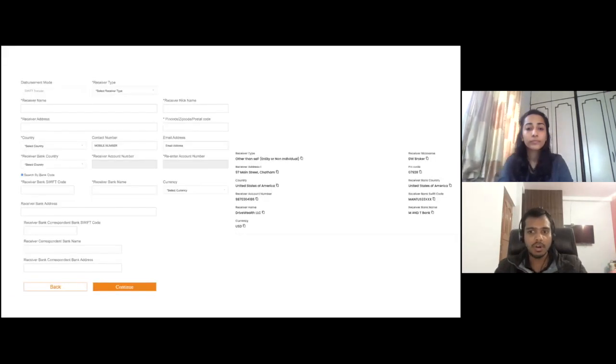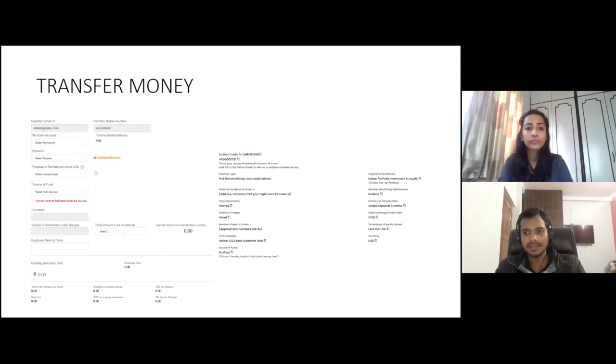Once you have filled in all the details in this column, like email, contact number, SWIFT code, receiver bank name, everything, click on continue here. After that, once you click on continue, after some time you will see that Drive Wealth, the brokerage, is added as a receiver in your ICICI Bank. Now, once it is added, the next step is to transfer money to Drive Wealth.